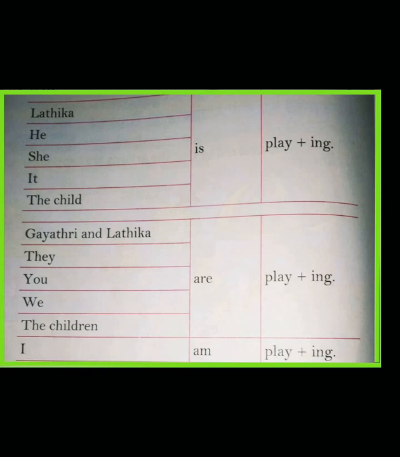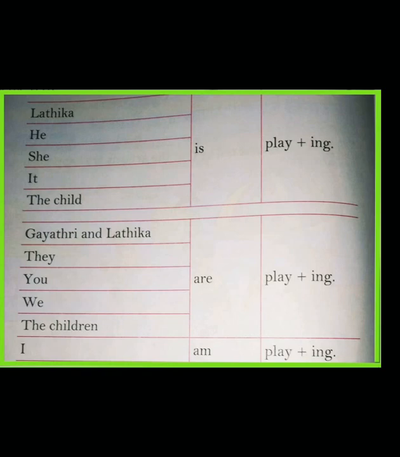Look at the next table. Gayatri and Ledika are playing. They are playing. You are playing. We are playing. The children are playing. I am playing. So all these nouns are plural. So we add are plus verb plus ing. Only in the case of I we use am.